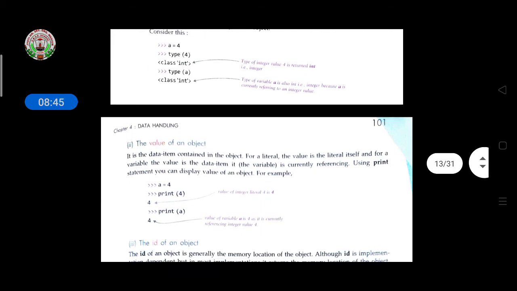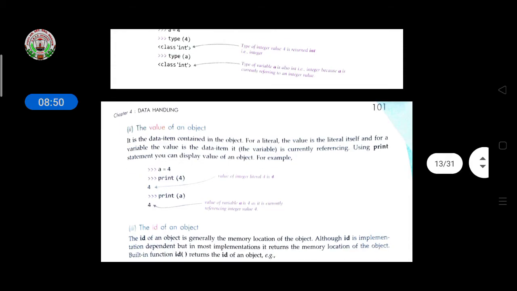The type of an object determines the operations that can be performed. The built-in function type returns the type of an object. If you are giving an integer value, it returns int. If you are giving, suppose, 4.5, it returns float. You know that float always returns a decimal value, and here only 4 is written, so it returns an integer value. So this value a is of which type? It is an integer value. Like this it will return.